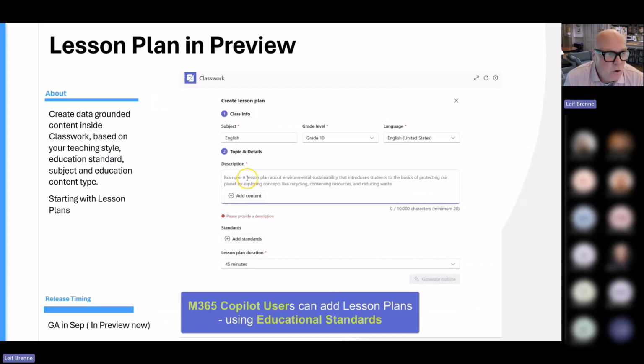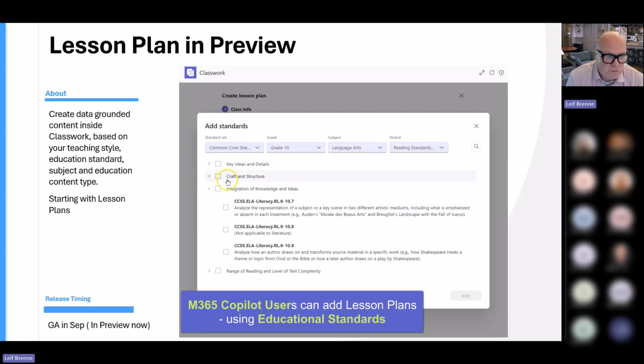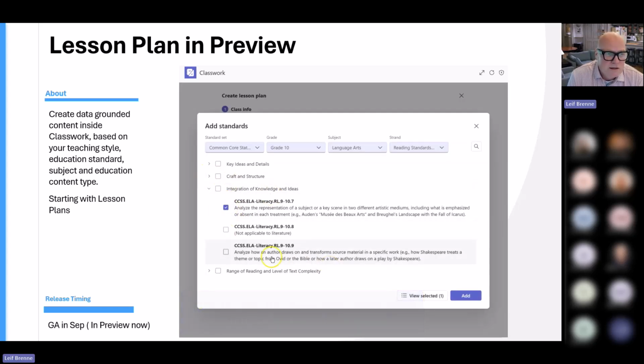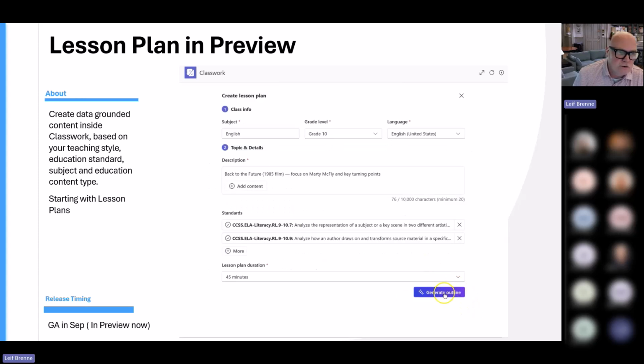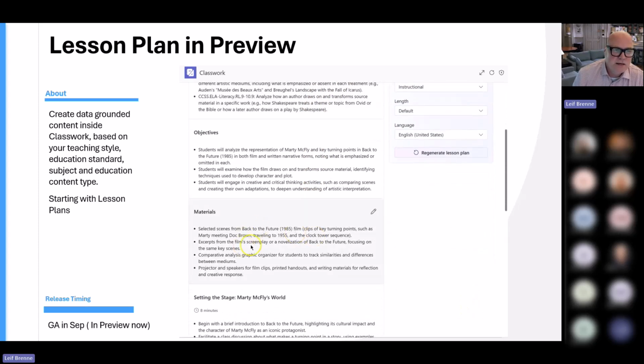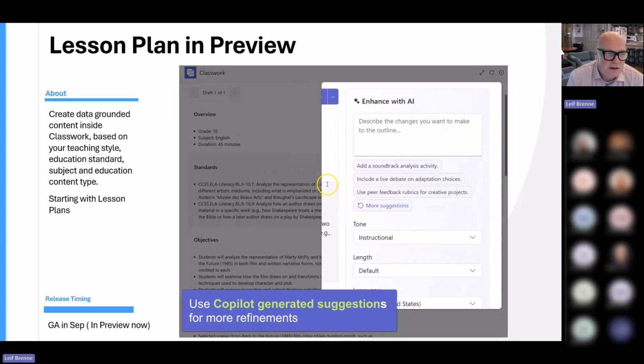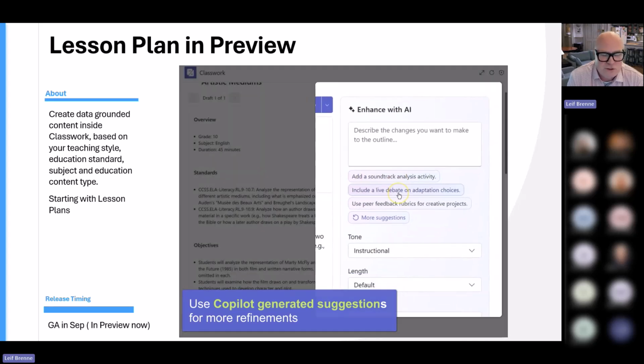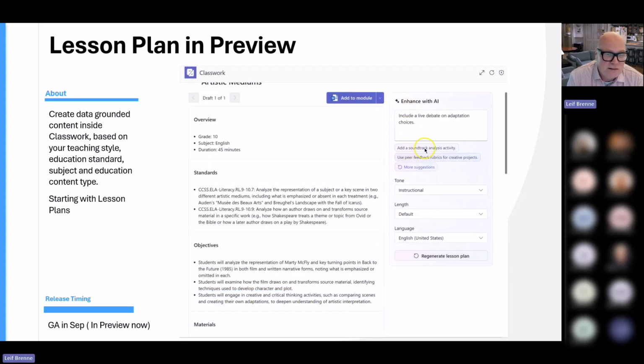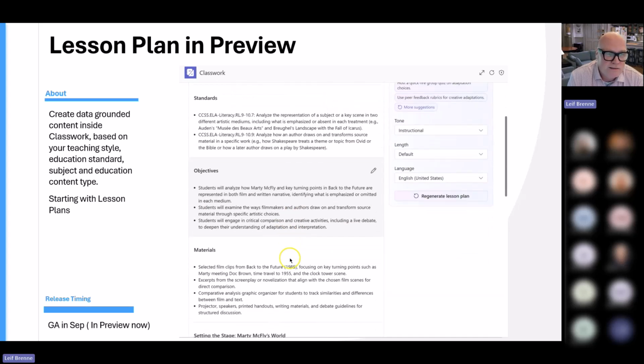Speaking of standards, one thing that is in preview right now for people with M365 Copilot is the ability to use our tools to create quick lesson plans. In this case, we add your name, your subject and your grade, and you can add additional standards, and we automatically create a lesson plan for you.